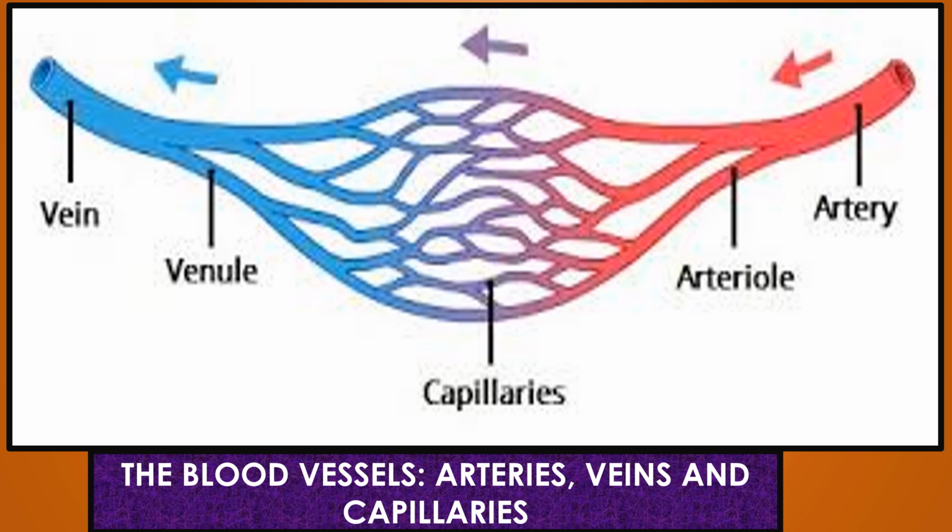Veins. The veins are thin, elastic with muscular walls. All the veins except the pulmonary vein carry deoxygenated blood. The lumen of these veins is wider than that of arteries. The pressure in veins is much lower than that of arteries as the blood flows smoothly through the veins. Veins have valves so that the blood doesn't flow backwards. The superior vena cava and the inferior vena cava are the largest veins in the body. The venules are the smallest veins in the body.